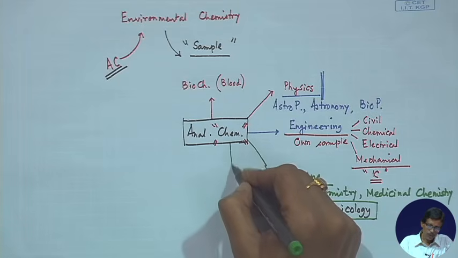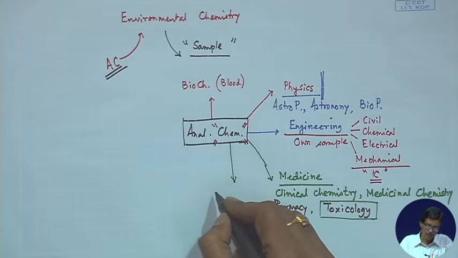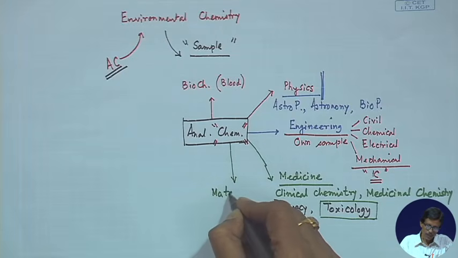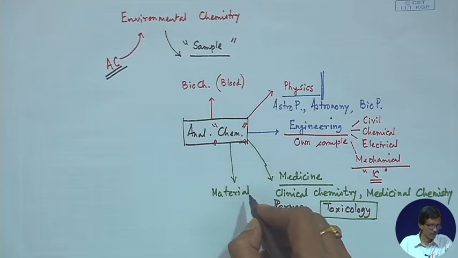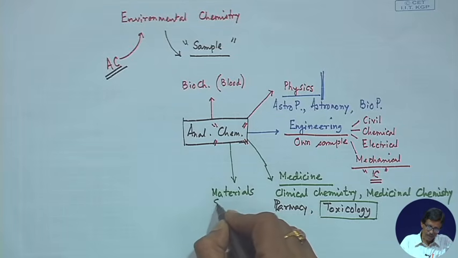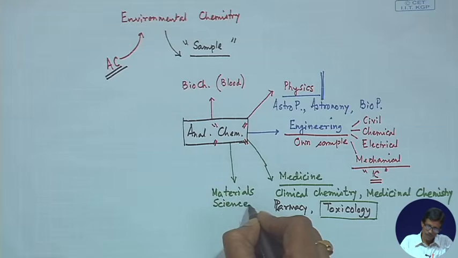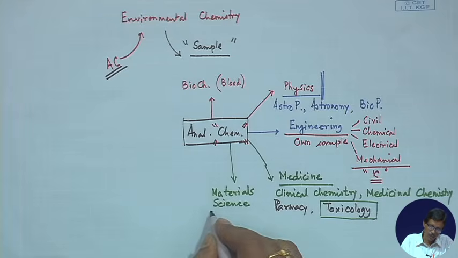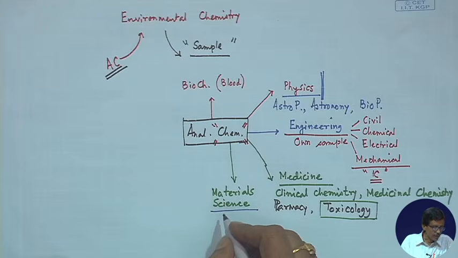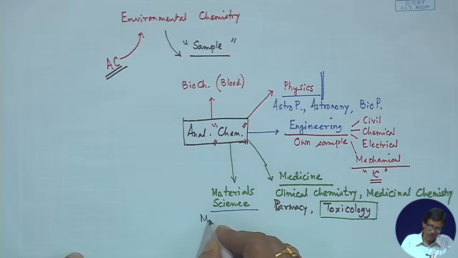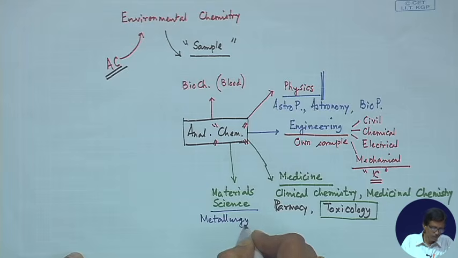Then if we go for another branch which is very much important to us, it is the characterization of materials. So, it is materials science. This branch is also benefited from the knowledge of analytical science, that means the materials chemistry involving metallurgy, then analysis of polymers, characterization of any solid state material.